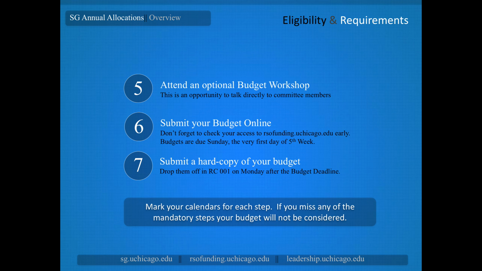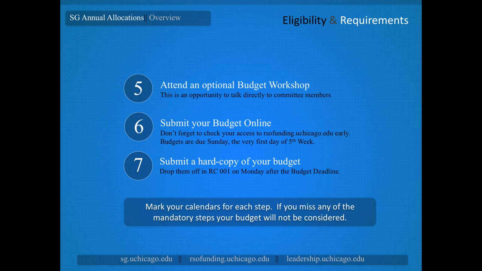Number 5 is an optional step of attending a budget workshop. This is a great opportunity during fourth week to meet with members of the committee that will be reviewing your budget. It's a chance to get their ideas, feedback, and share your thoughts with them. It's an all-around good opportunity, but it is optional.